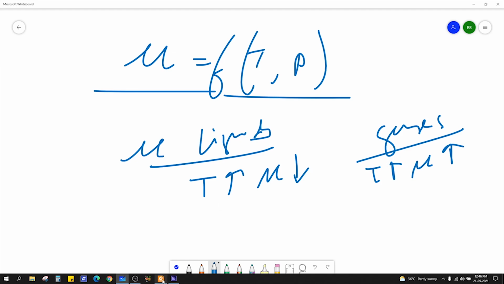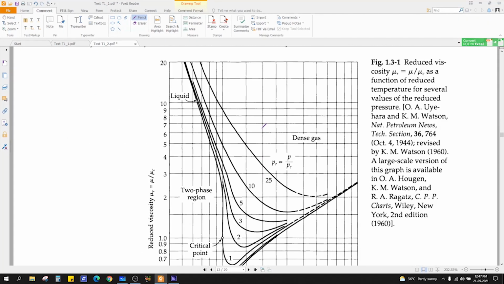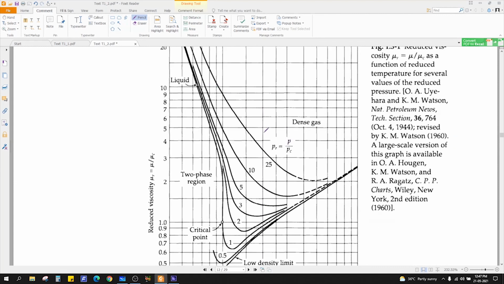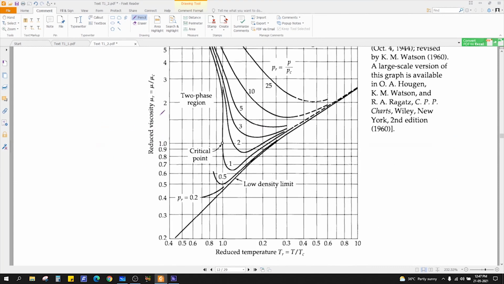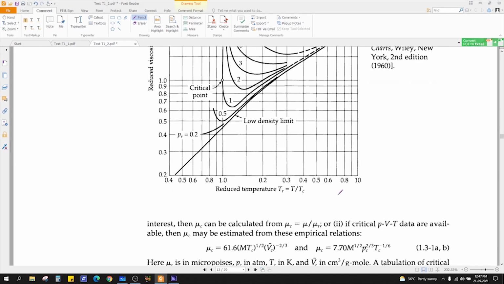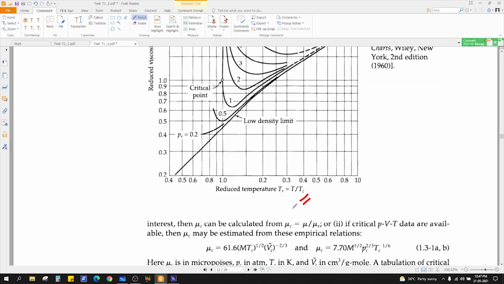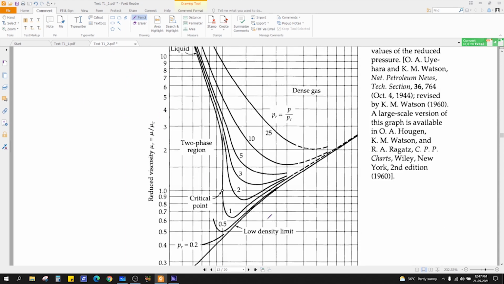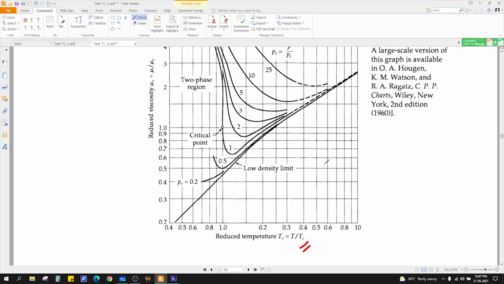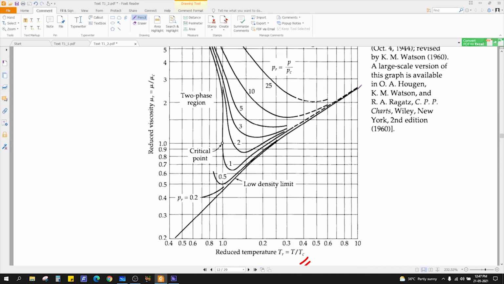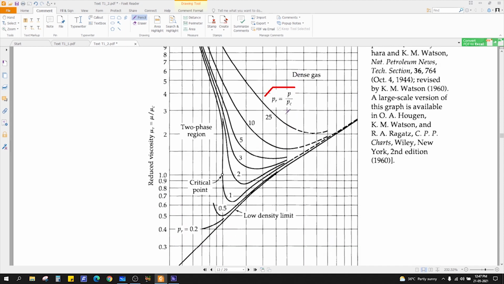Right? What about pressure? So we have a graph here, you can easily see from this graph. So we have plotted reduced viscosity divided by the reduced temperature. Okay, the critical viscosity can be calculated at critical temperature as well. So both are dimensionless. It's easier to plot on the graph. Okay, so first see this line. So this graph basically tells you with the variance of temperature. Also it includes pressure also. So how to see, we'll see soon.